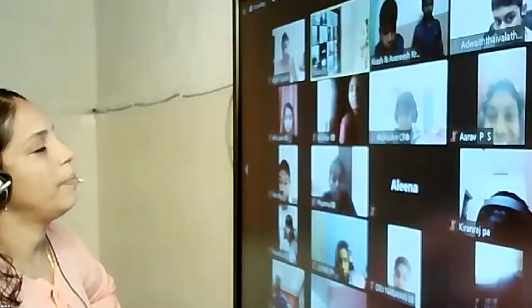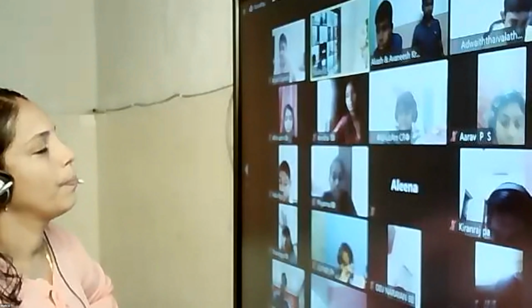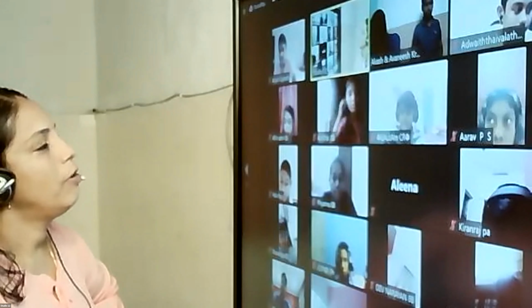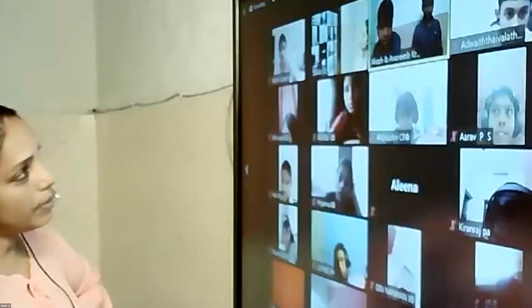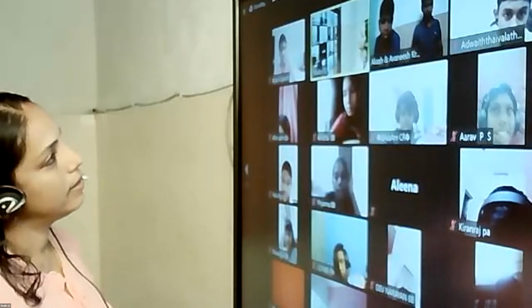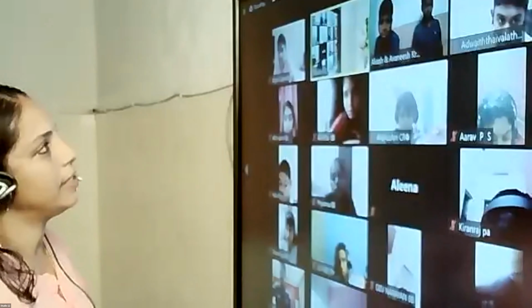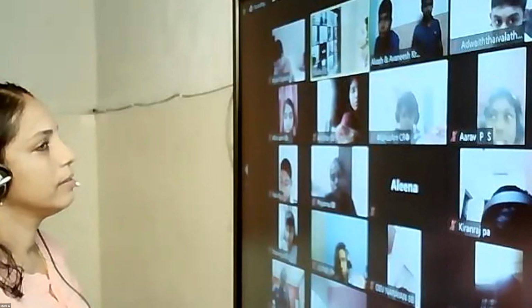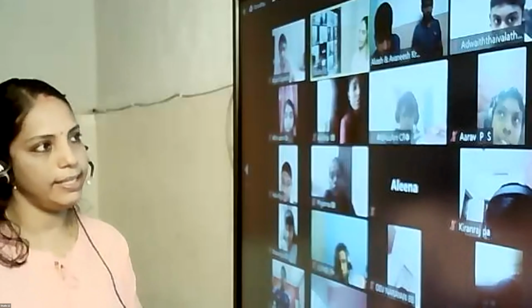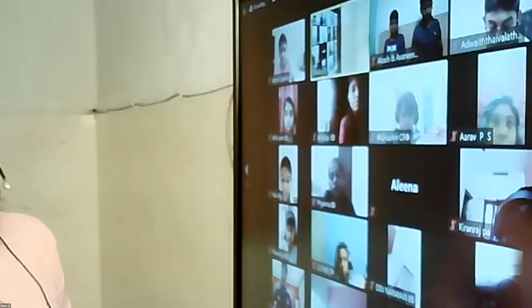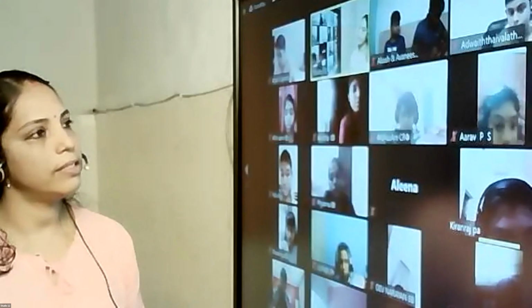Sum of interior angles of a polygon. First, what will you do? No problem, Avinish. I took this N elaborately now. Yes, yes, N minus 2. First you subtract 2, then into 180. Okay. Kiran Raj, what is the formula? Ma'am, n minus 2 into 180. N minus 2 into 180.